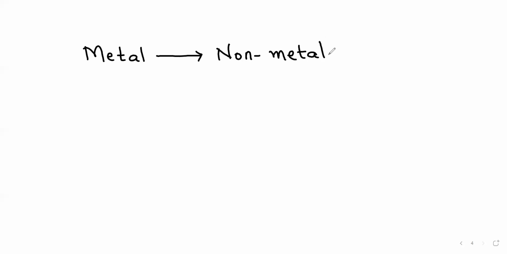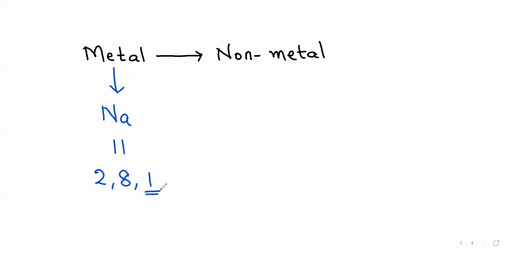Now what we need to learn is how a metal reacts with a non-metal. As we discussed earlier, metals release electrons and become positive. For example, sodium, atomic number 11, electronic configuration 2, 8, 1.